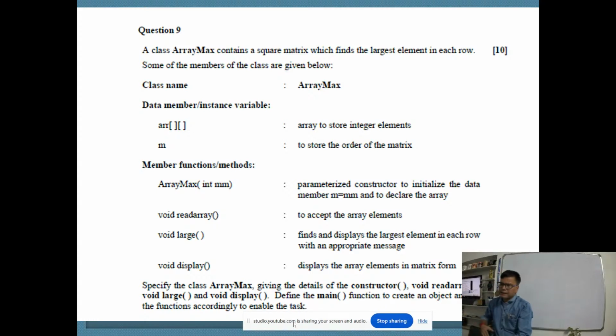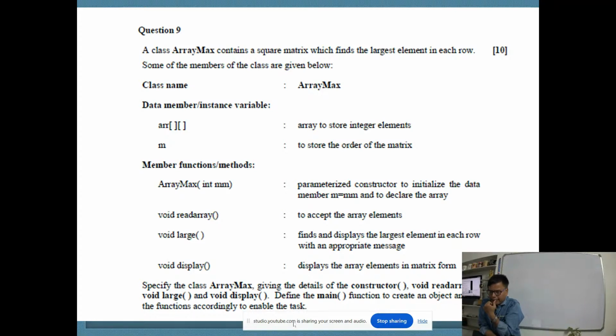This question says a class array max contains a square matrix which finds the largest element in each row. Some of the members of the class are given below. Class name is array max. Data members: array to store the integer elements, and m to store the order of the matrix, that is row and column.